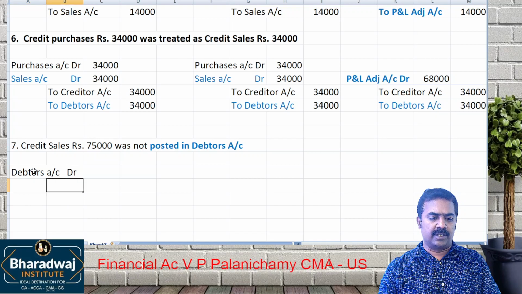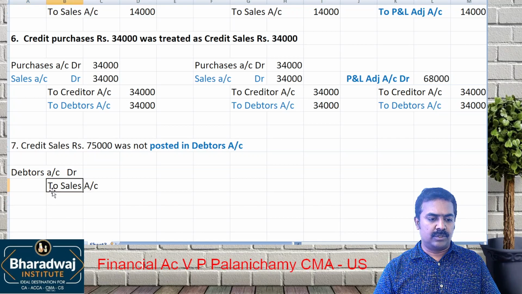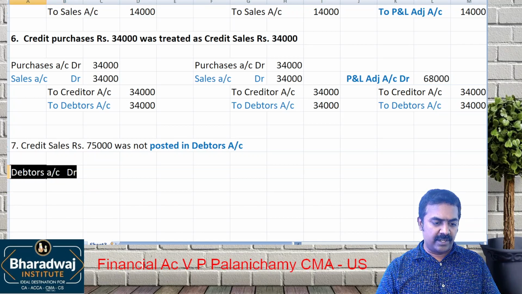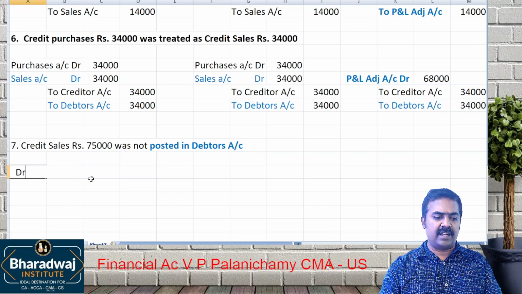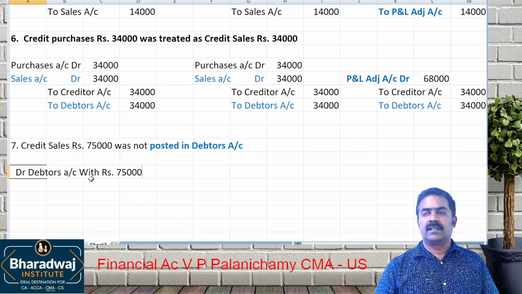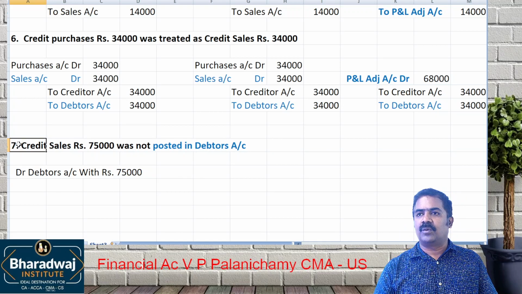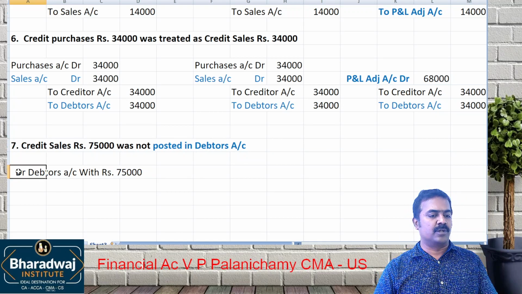Debtors account, debtor to which account? Sales account. Is there a mistake in sales? No. No mistake in sales. The mistake is only in which one? Debtors account. Do it now. We'll just write debit debtors account with rupees 75,000, because it's an error affecting only one account. So debit the debtors account with 75,000.